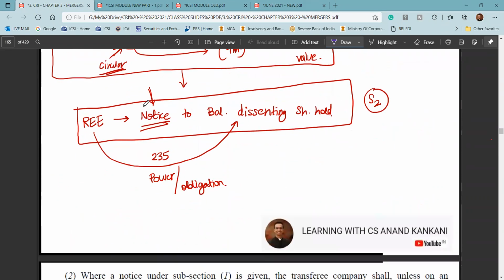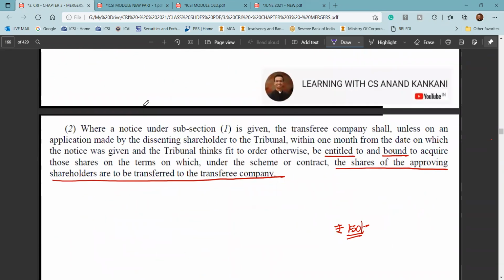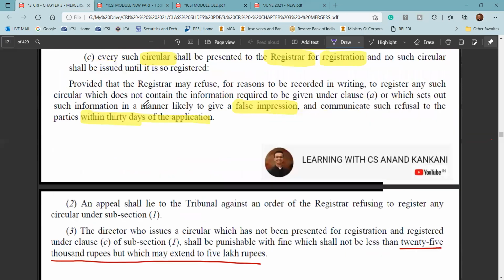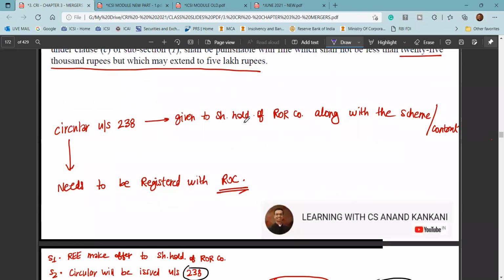That circular would be submitted, and that circular would contain how the transferee company is going to arrange the cash or the purchase consideration for the payment, plus the recommendations from the transferor company. Thereafter, this circular will be submitted to the ROC for registration. ROC registers it, and only after it is registered is it being issued.